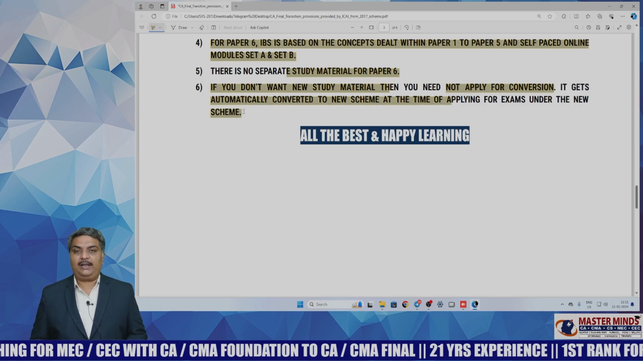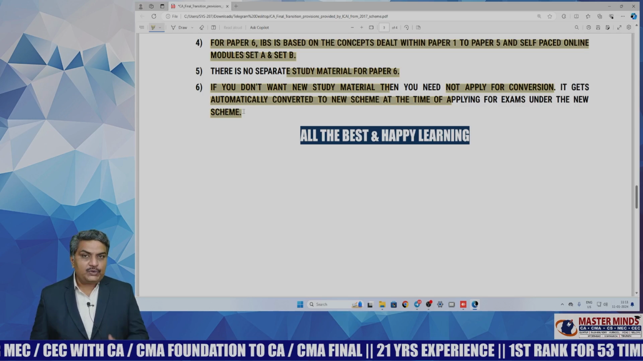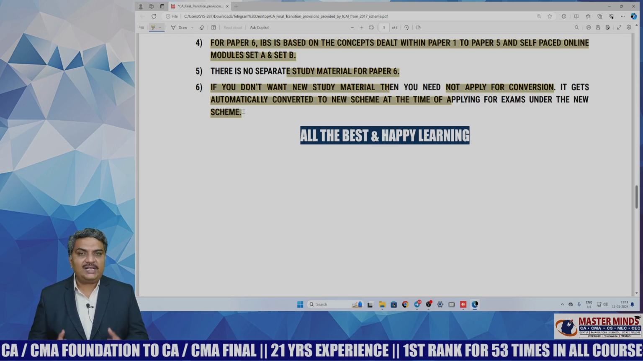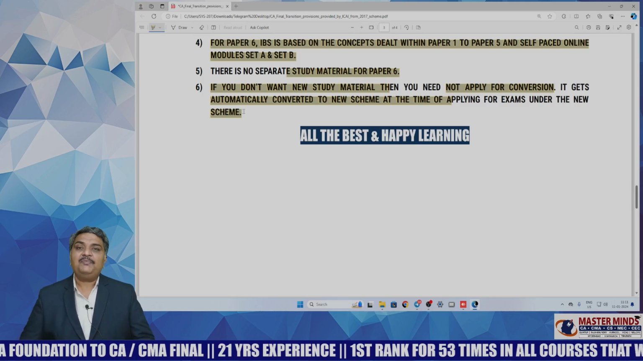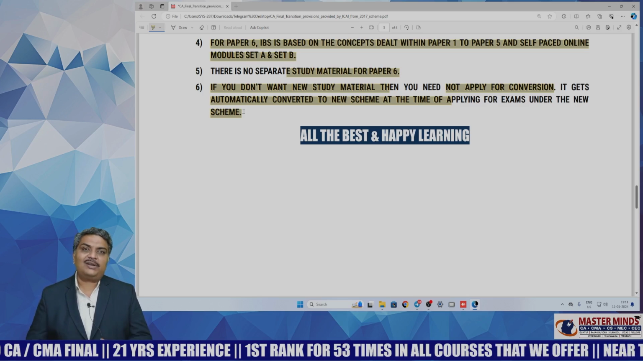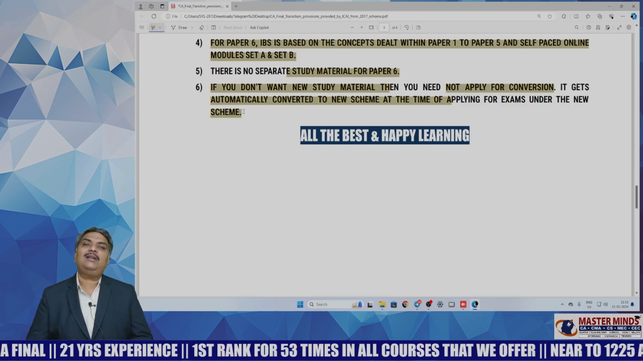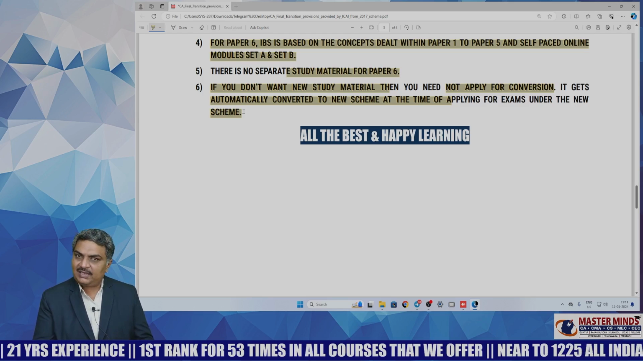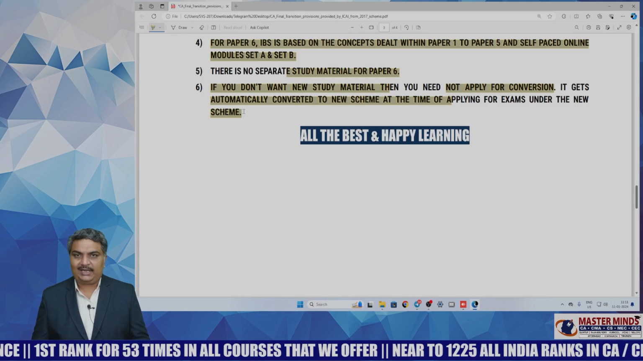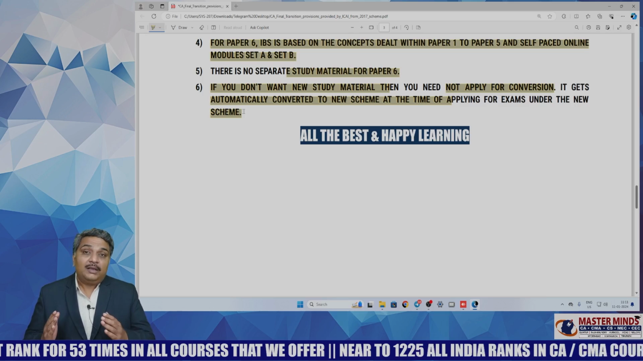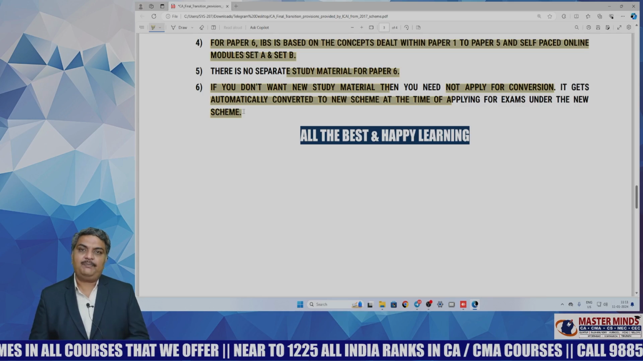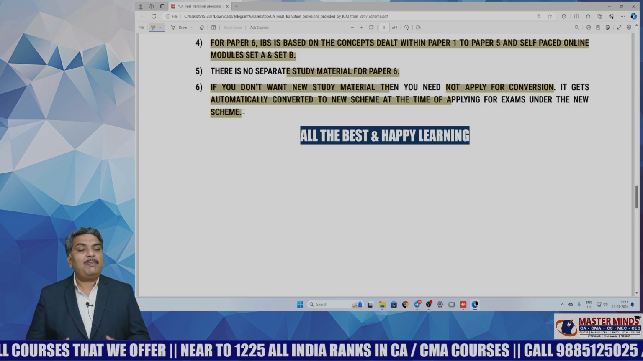So here is the clarity. If you want the new scheme study material for May 2024 exams, you need to convert yourself in the SSP portal immediately by making a request to convert from old scheme to new scheme. Once your request is approved, only then you can order the new study material in the CDS portal. On the other hand, if you don't want new study material for the May 2024 attempt, you need not convert. Your scheme will be automatically converted from old scheme to new scheme before the May 2024 exams by ICAI.